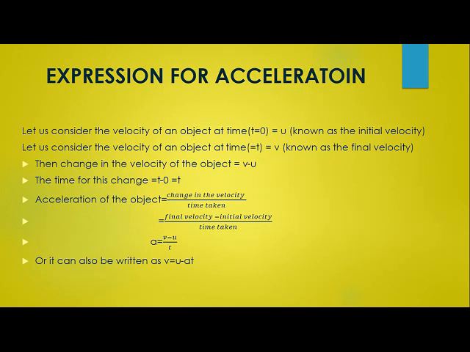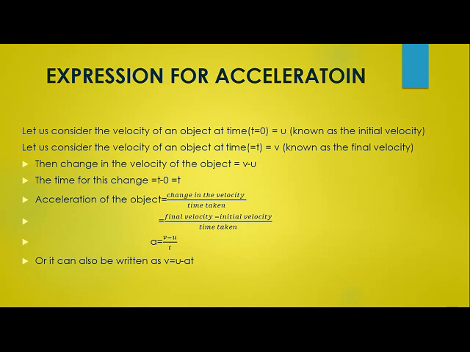Children, let us consider the velocity of an object as u, and let us consider the velocity of the object after a particular time as v. So initially it is u and afterward it is v. So what is the change of velocity? Change of velocity will be calculated as v minus u.